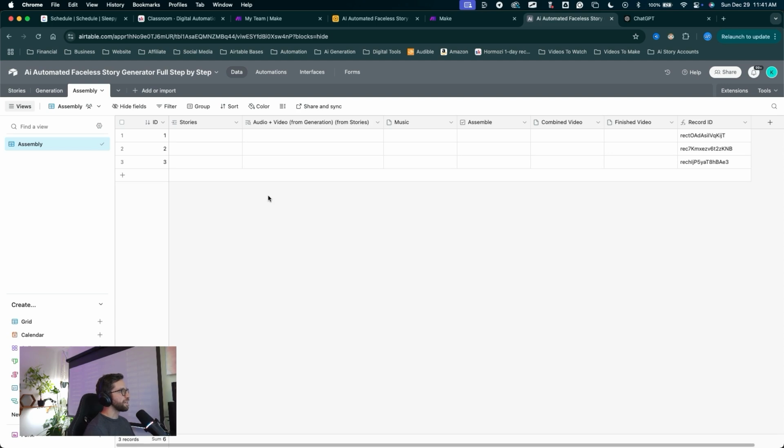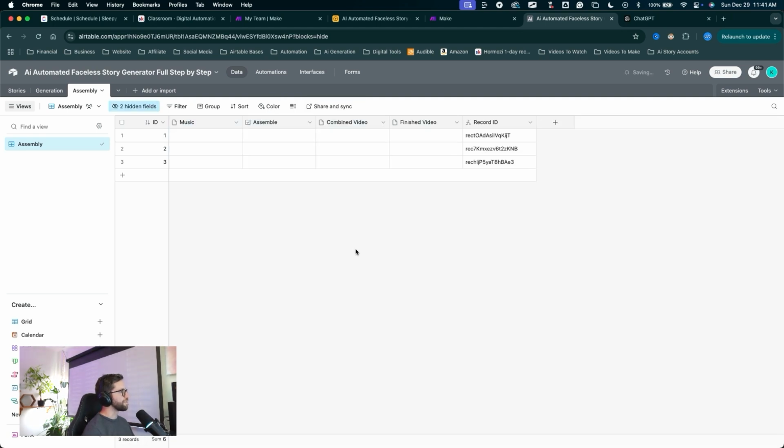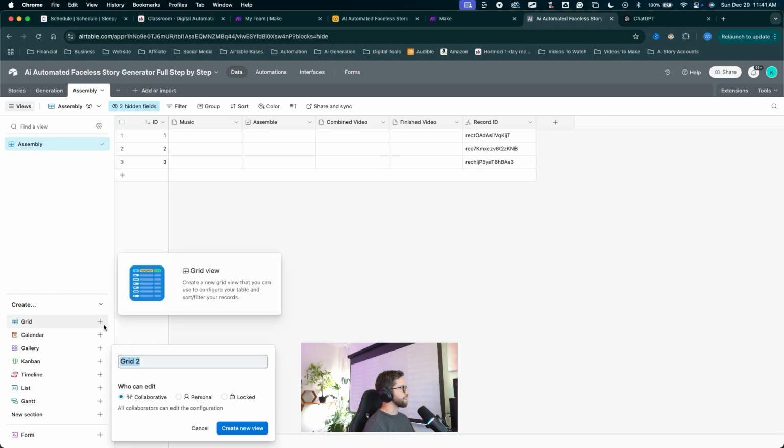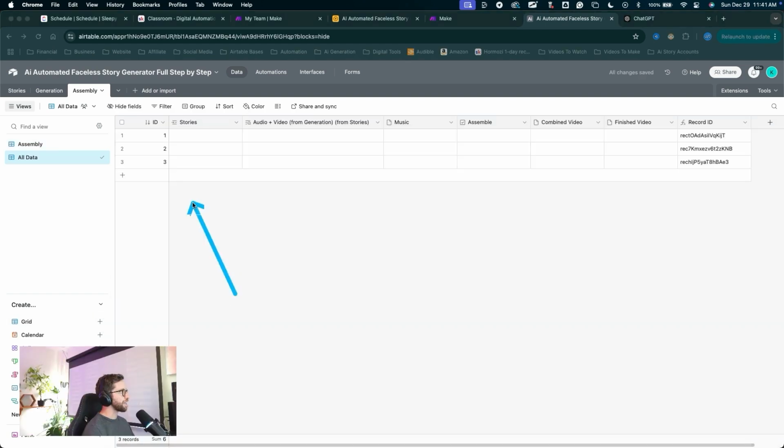So that finishes off the assembly table. What I'm going to do is hide these two records. We don't actually need to see them. I'll click on both, holding shift, right click, hide two fields, and I'll add the all data view down here. Click the plus to create a new grid view, name it all data, and we can see them back there, these two fields right there.